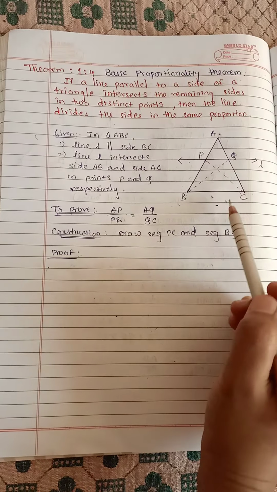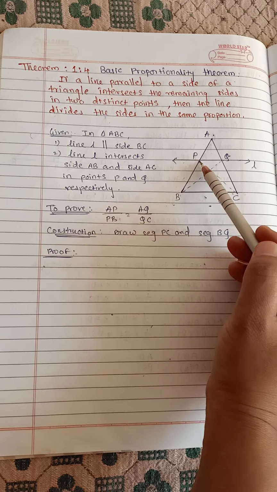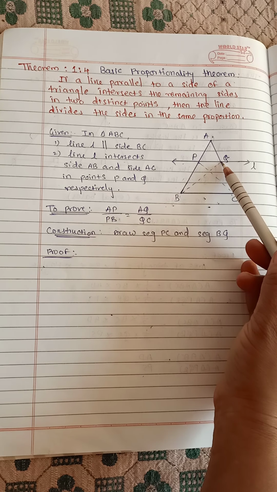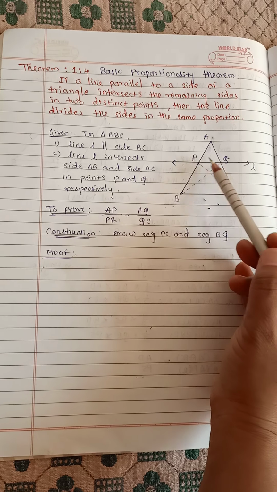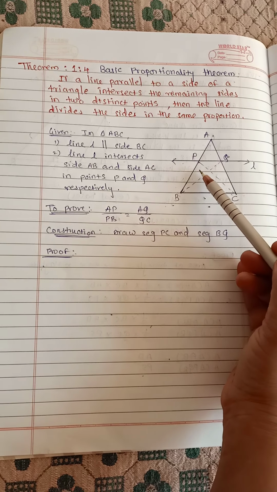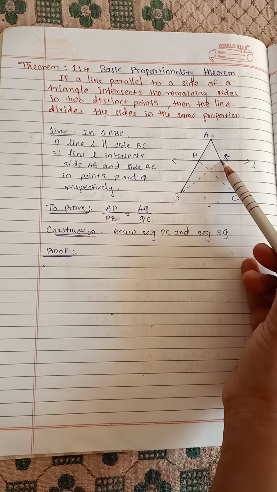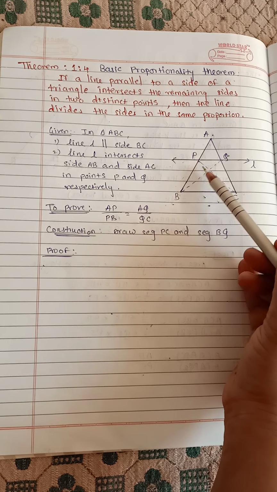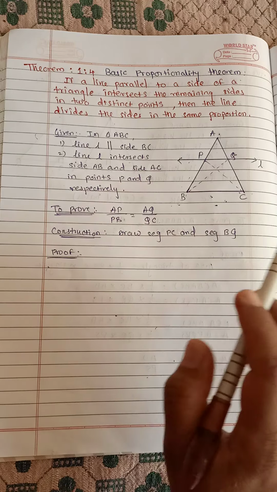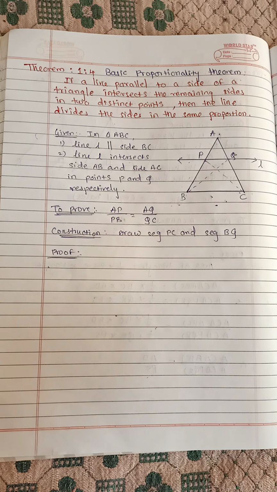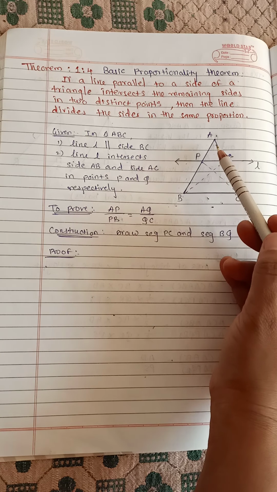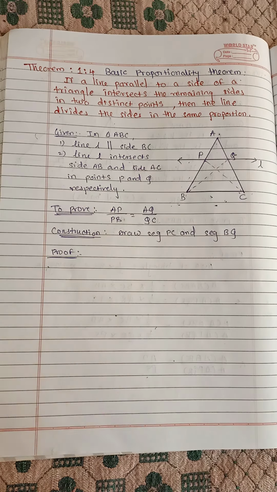if two triangles have bases on the same line and the opposite vertex is also the same, that means they both have equal heights. So for these two triangles the vertex is common and the height is also the same. So these two triangles have equal heights, and if triangles have equal heights, then the ratio of the areas of these two triangles is equal to the ratio of the corresponding bases.